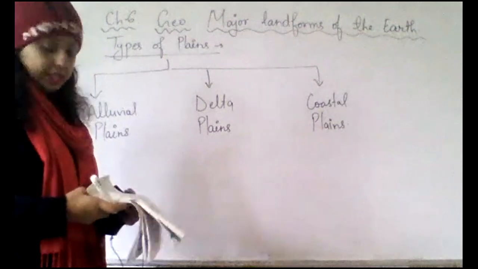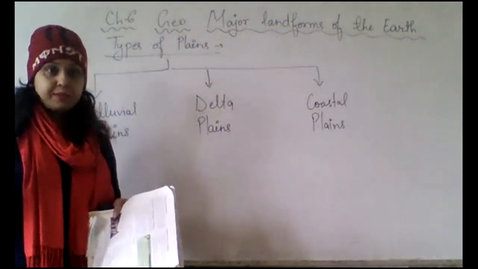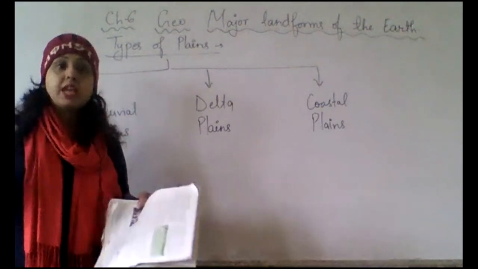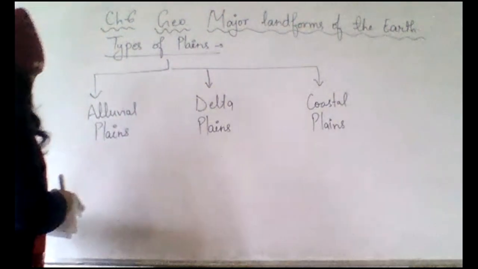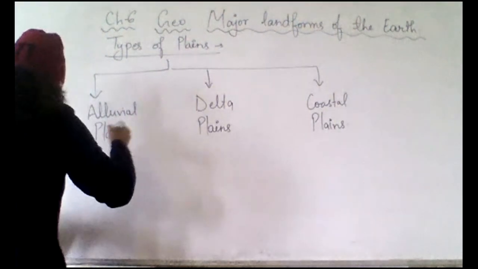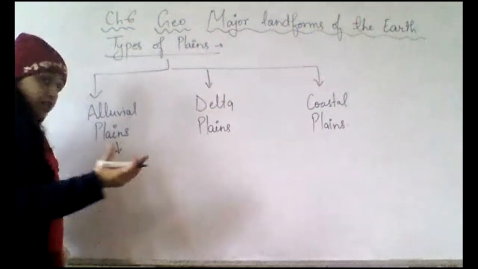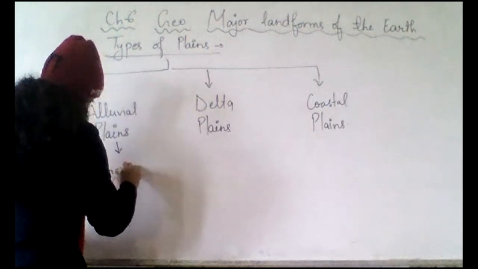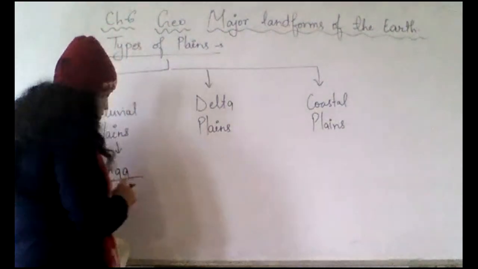So basically, if you see, plains are made from the rivers, right? The rivers which come from the mountains form these plains. Now these alluvial plains are made from the sediments brought by rivers like the Ganga.